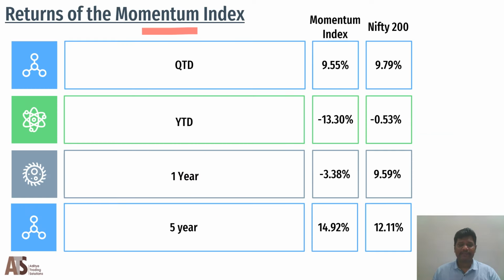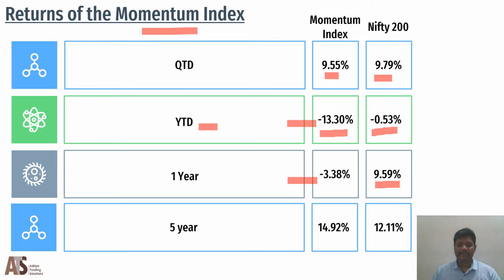Now let us check the returns of the Momentum Index. Quarter to date, the Momentum Index has given 9.55% TRI. Nifty 200 has given 9.79%. TRI means Total Return Index. And year to date, that is 1 year back from this day, the fund returns are minus 13.3%, while Nifty 200 returns are minus 0.53% only. So here we can see the extent of volatility the fund is going to have. And in a 1 year period, the fund returns are minus 3.38%, while Nifty 200 has given positive returns of 9.59%.